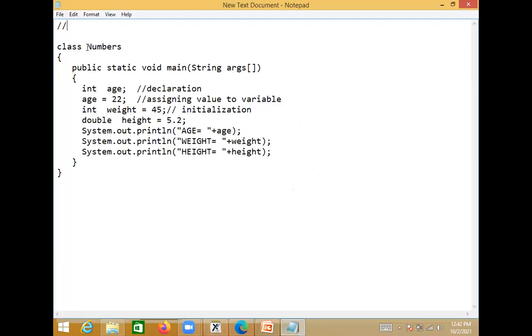Okay, so now let us write the code here. So I'm writing the comment here, program to print sum of first n natural numbers. Okay, so n natural numbers. Right, so here I'll define the class name as SumOfNaturalNumbers. Okay, so inside the main you declare the variables here.